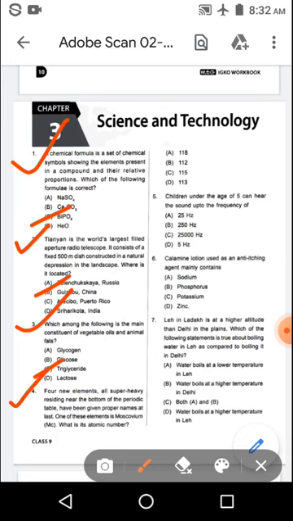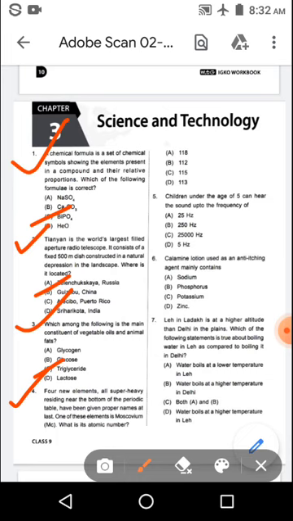Next question. Four new elements, all super heavy, residing near the bottom of the periodic table, have been given proper names at last. One of these elements is moscovium, Mc. What is its atomic number?